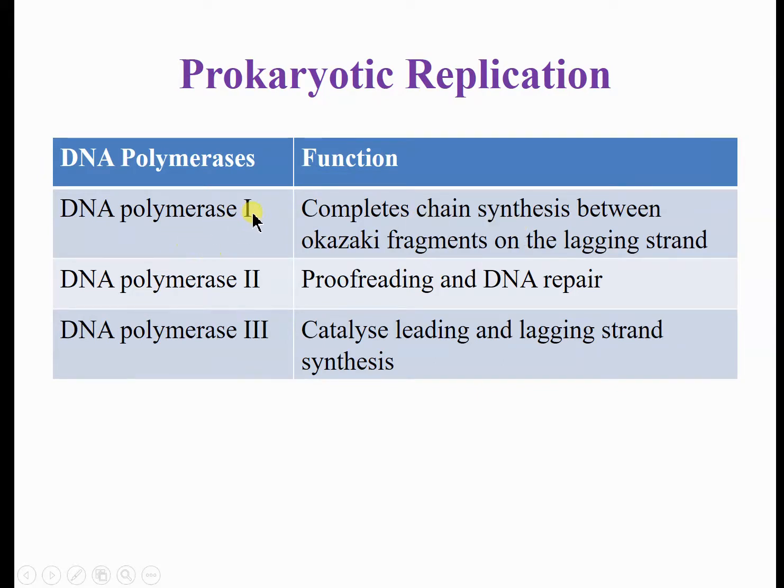DNA polymerase 1 completes the chain synthesis between Okazaki fragments on the lagging strand. There is some stretch of newly synthesized DNA, and a gap occurs in between them. This gap is removed by DNA polymerase 1 on the lagging strand only. And DNA polymerase 2 leads to proofreading and DNA repair.